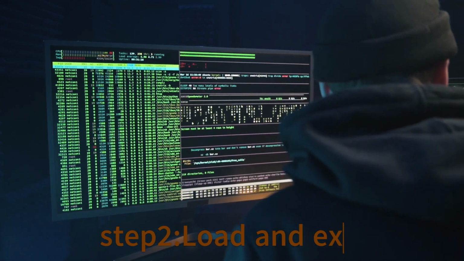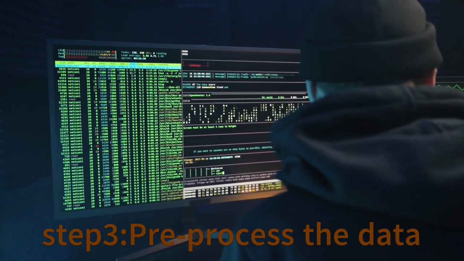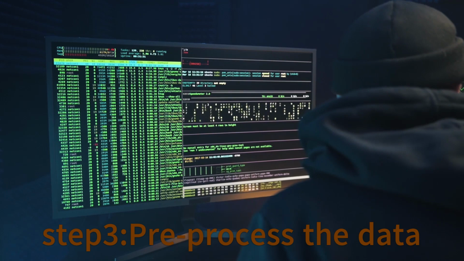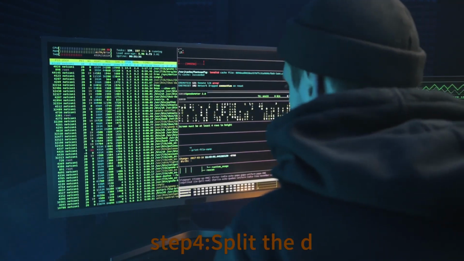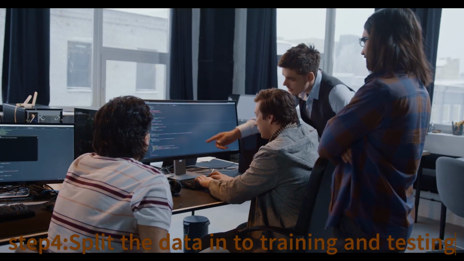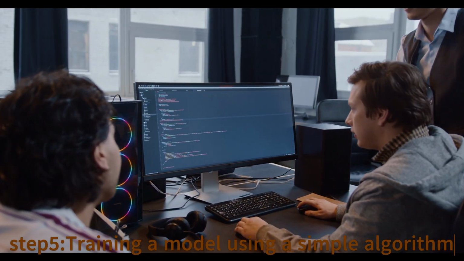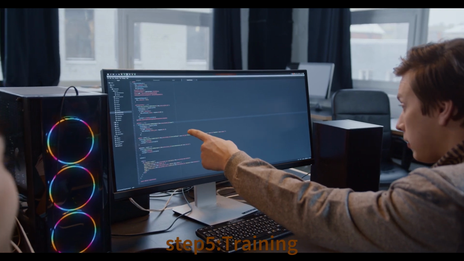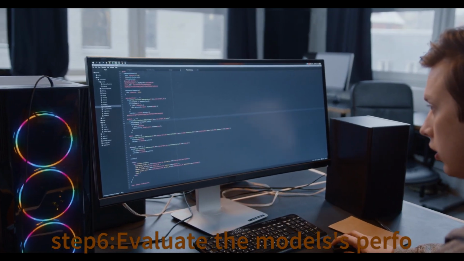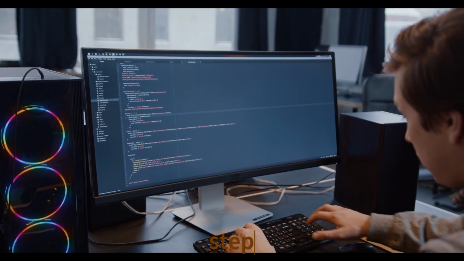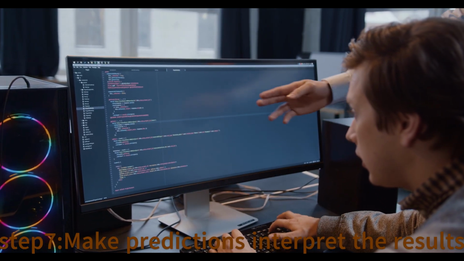Step 3, pre-process the data, cleaning and preparing it for the model. Step 4, split the data into training and testing sets. Step 5, train a model using a simple algorithm like logistic regression. Step 6, evaluate the model's performance using accuracy metrics. Step 7, make predictions and interpret the results.